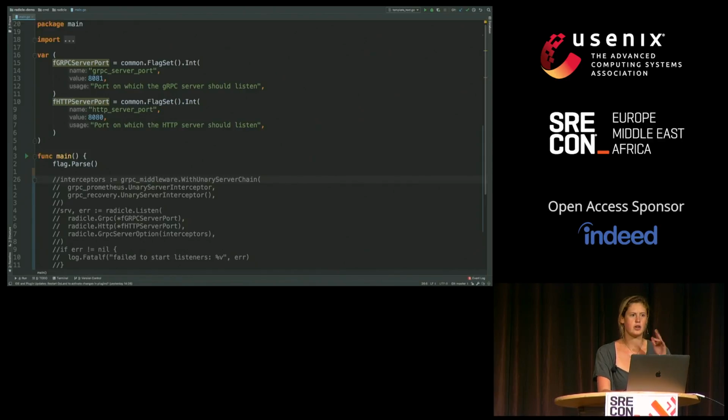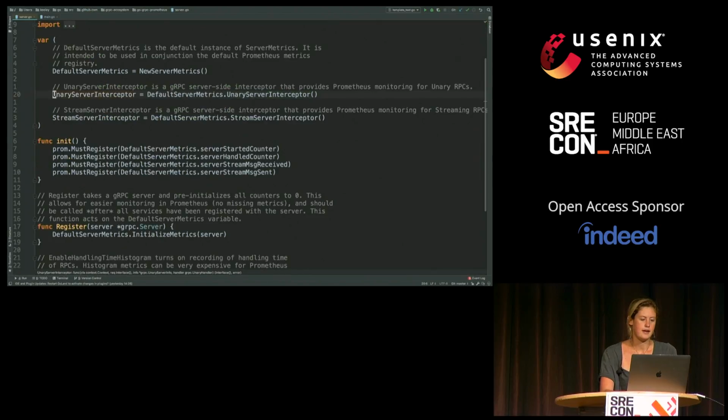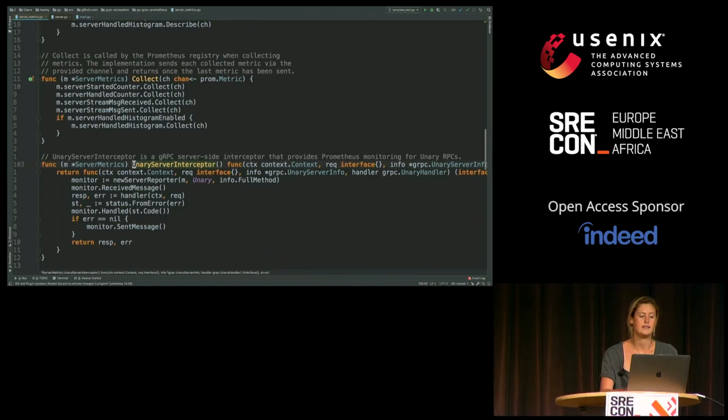Interceptors are gRPC equivalents of HTTP middleware. Here, we could, for example, include the server interceptor from the Prometheus package. It basically has default server metrics. It takes in an RPC, returns back an RPC, and allows us to collect very basic metrics.